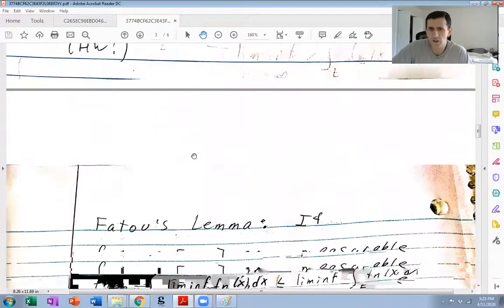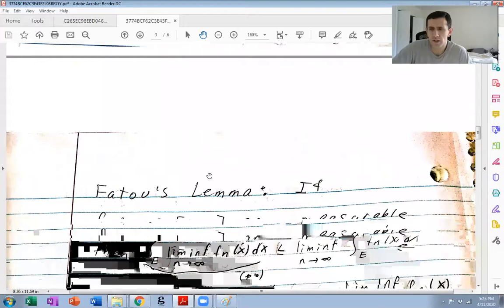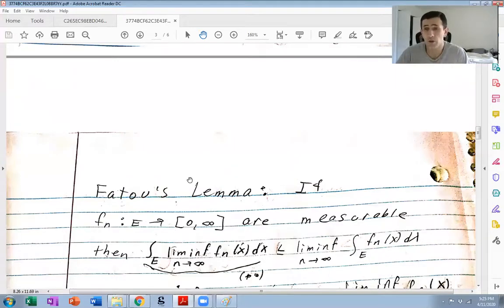And I should mention this is extremely important, for example, in probability theory. If you Google Fatou's lemma for probability, you'll probably find dozens of PDFs that state and prove Fatou's lemma purely using probabilistic language, because it's just that important.